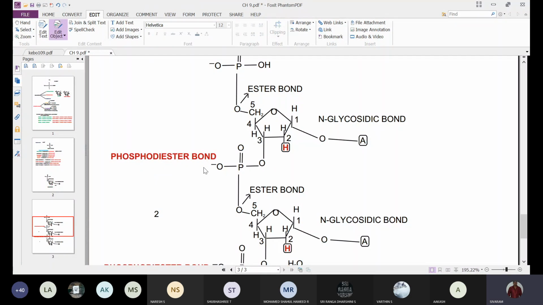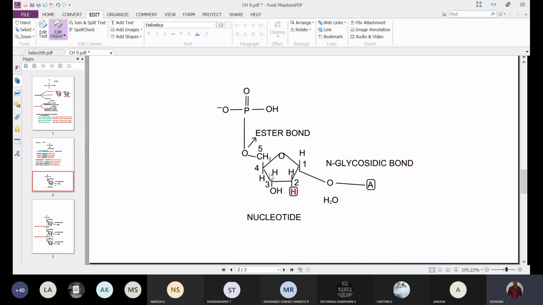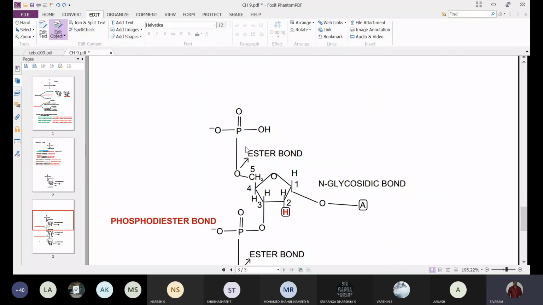So like this, one above the other, the nucleotide molecules will join, and finally we can take another molecule, and that also will come and join. So like this, many.